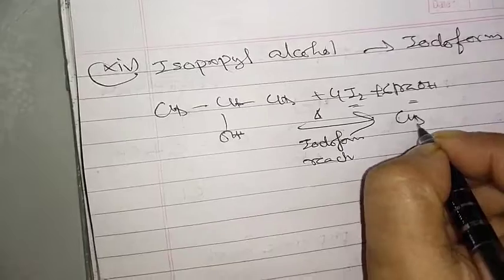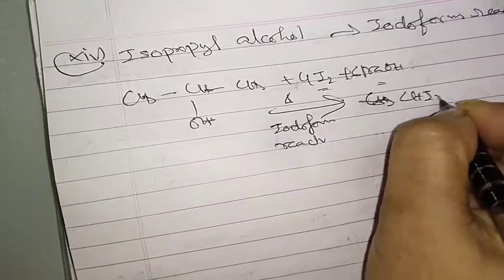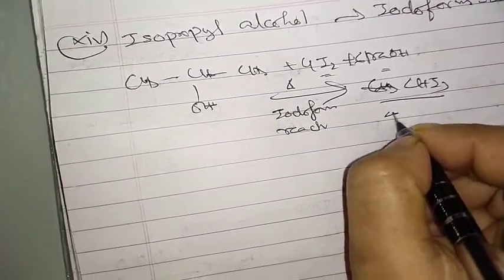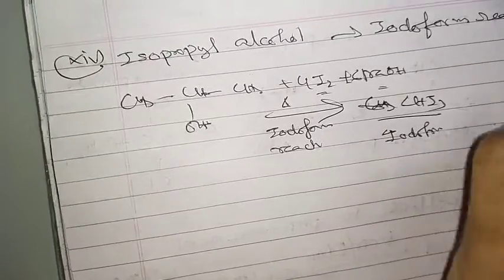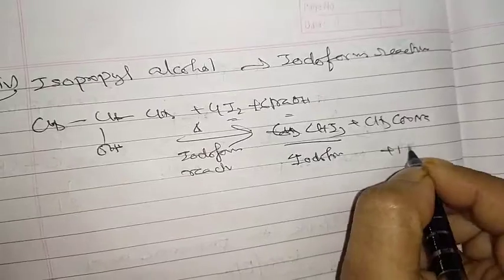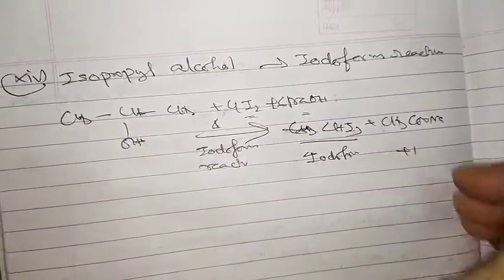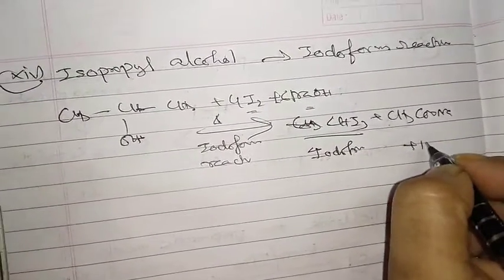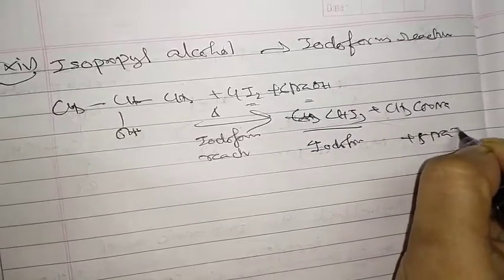And what is coming now? CHI3. This is called iodoform. In the named reaction it is CH3COONa, and plus it is alcohol. In the alcohol chapter, you have to read it properly.